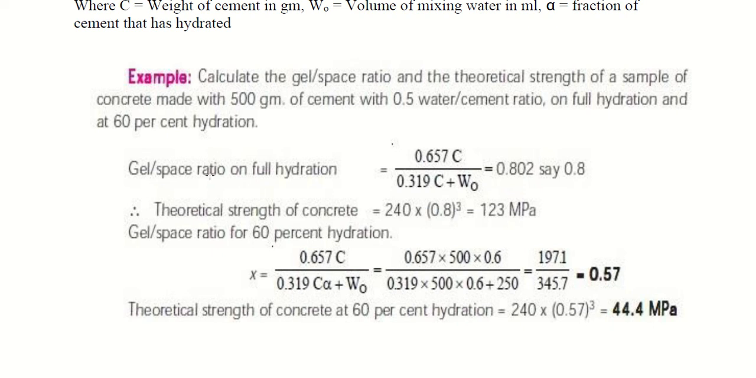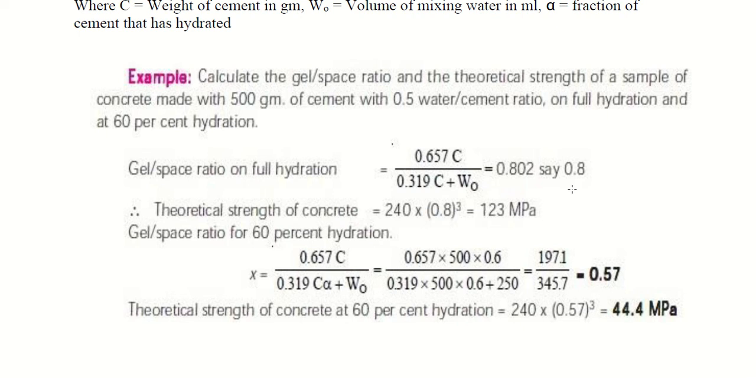Now our W naught is ready, C is ready. Just substitute in. First let's calculate for full hydration. So for full hydration, the formula is 0.657 C by 0.319 C plus W naught. Substitute, and you will get the answer. Once you get x, what do you have to do? Calculate strength. So S is equal to 240 x cube. So 240 into 0.8 cube, 123 megapascal is the expected strength for full hydration.